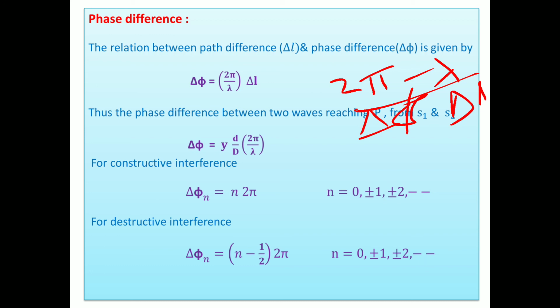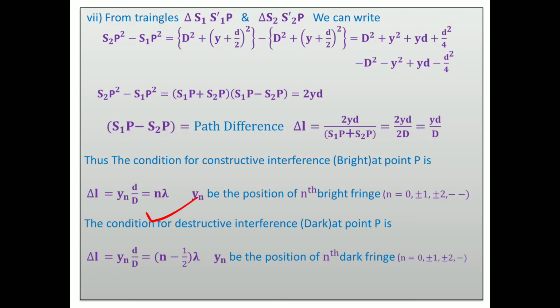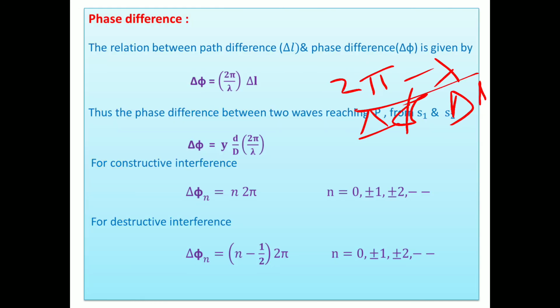From the previous expression, delta L equals Yd upon D. If we put this into the equation, we get Yd upon D times 2 pi upon lambda, and you can take 2 pi here.